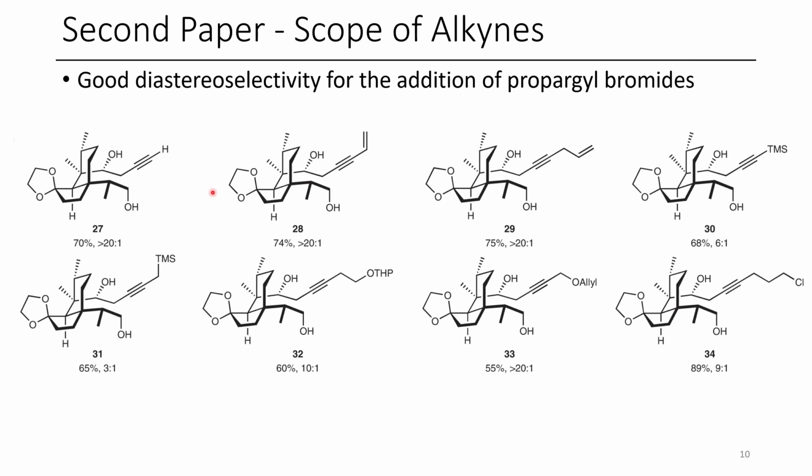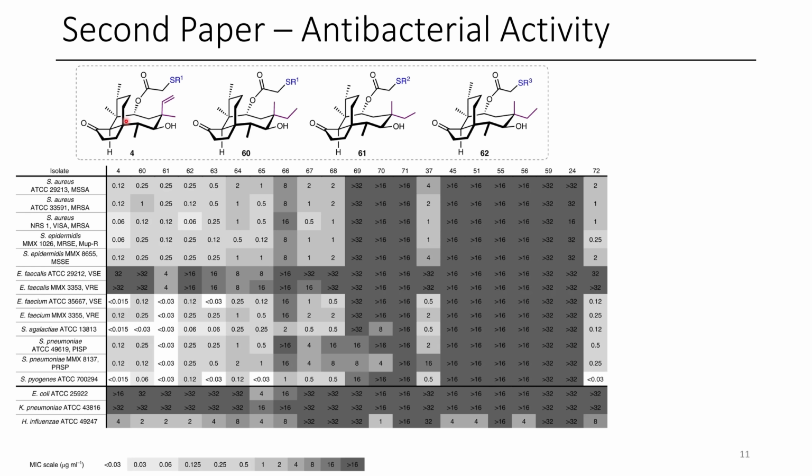They have a decent scope of analogs that they explore. Here you can see different propargyl groups have just been used. And once this has been done, they're able to do that reductive cyclization, and they're able to put on different ester groups. If you want to know how they do that, I'd encourage you to take a look at their paper. Here is an antibacterial screen of some of the pleuromutilin analogs that they prepared.